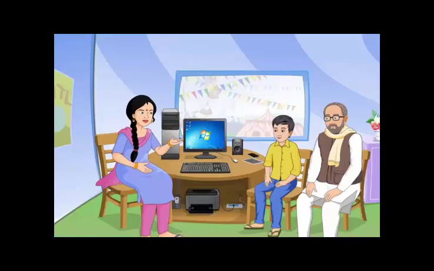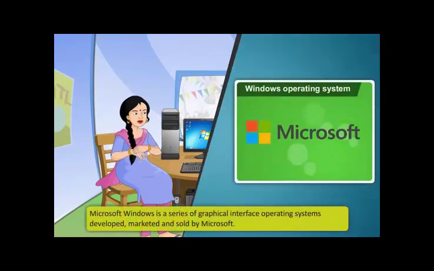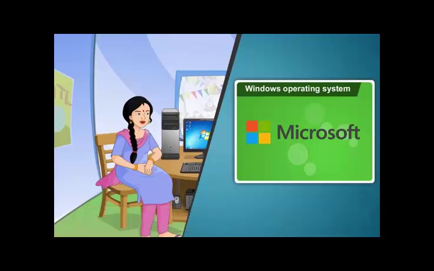Let's learn about Microsoft Windows, which is one of the most popular operating systems. Oh yes, I have heard so much about Microsoft Windows. Microsoft Windows is a series of graphical interface operating systems developed, marketed and sold by Microsoft. Most of the computers that we use come with a pre-installed Microsoft Windows operating system.